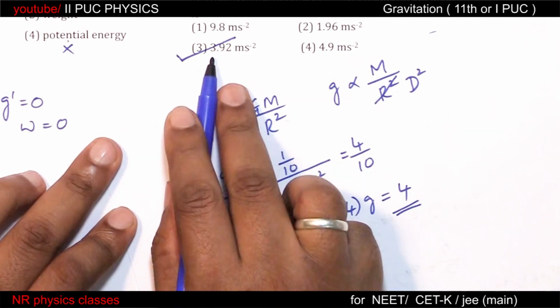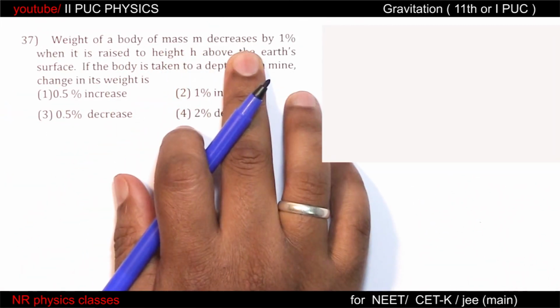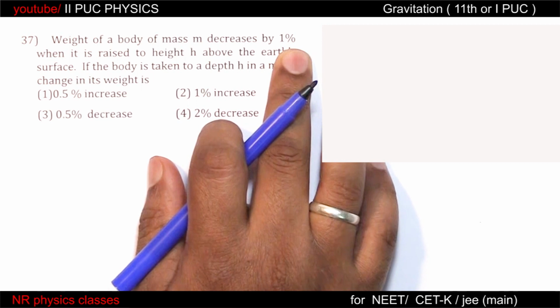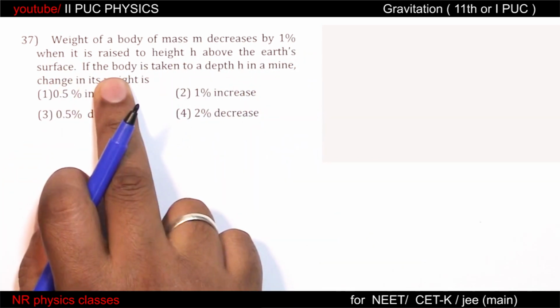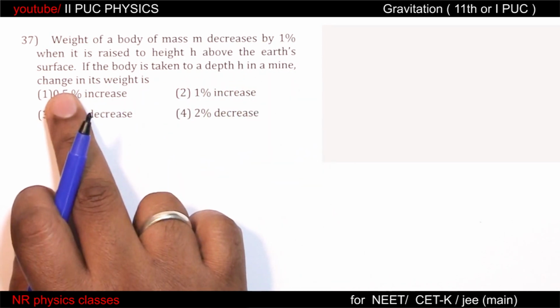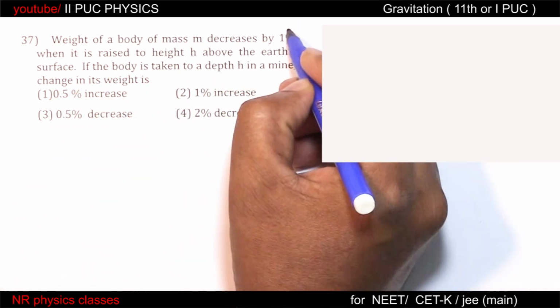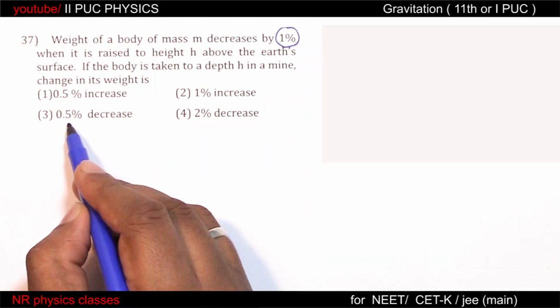4 close to 3.92. Weight of a body of mass m decreases by 1% when it is raised to a height h above the Earth's surface. If the body is taken to a depth in a mine, change in its weight is, so half of this, half of this is 0.5, decreases.